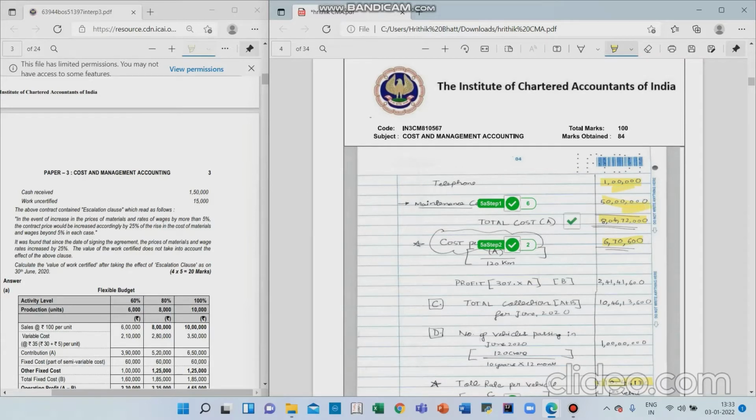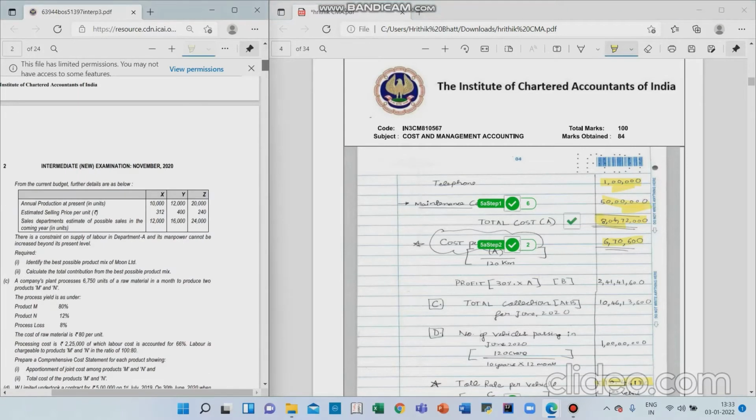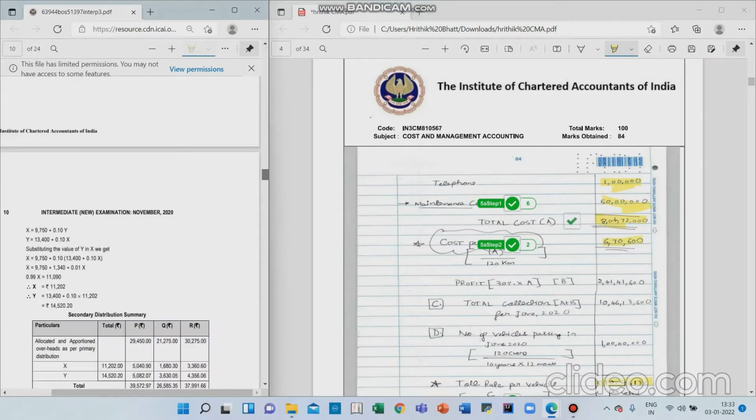And now for the total cost, not the separate classification. Many people have doubted that they are not able to learn under which head a cost will come. I think in this question it was already mentioned which head it would be. But even if you come into this confusion, you can see that the most marks are for, number one, the individual items, and the total cost, not the category-wise cost of operating cost or the maintenance cost.